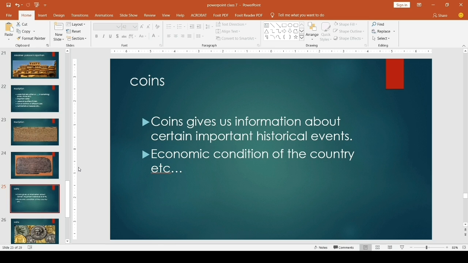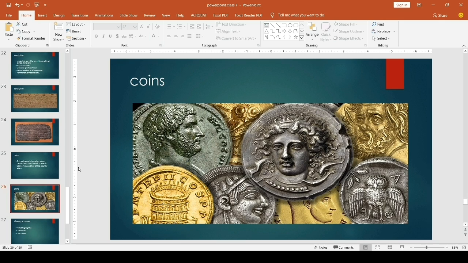So coins give us information about certain important historical events, and we can understand the economic condition of the country, etc. I will show the picture of ancient coins. See, we can see that some rulers' or personalities' pictures are shown here, and a date is also mentioned. So through the study of these personalities or these dates on coins, we can collect information about our past. So this is known as coins, ancient coins.